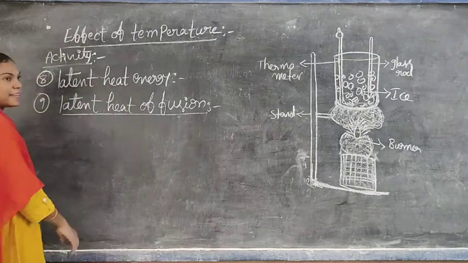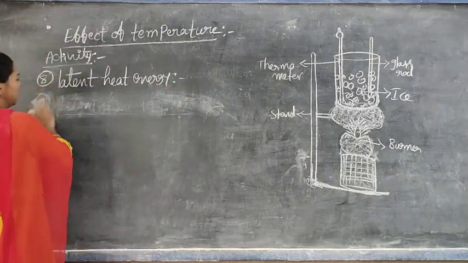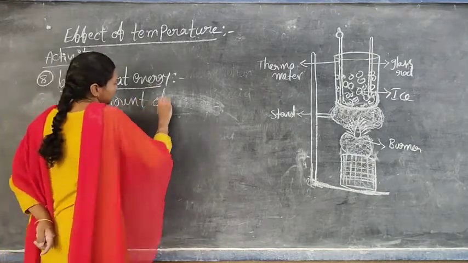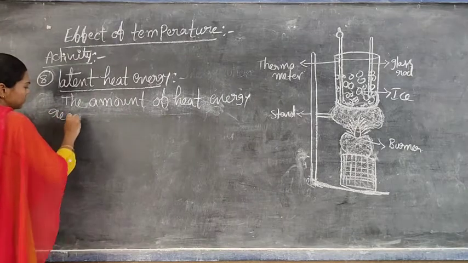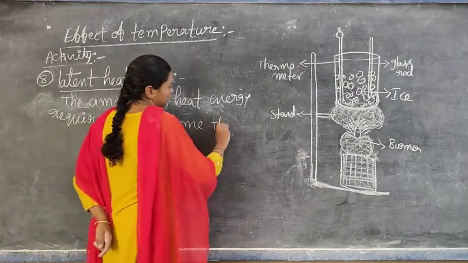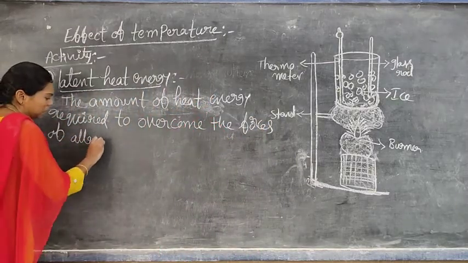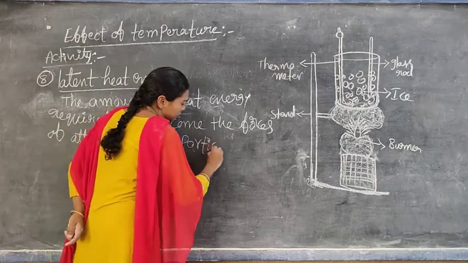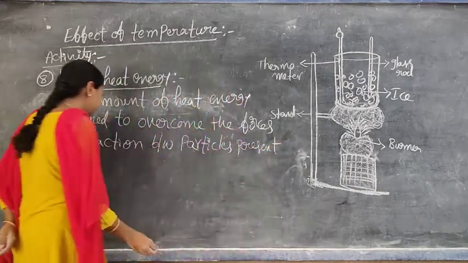I will write here what is latent heat energy. Latent heat energy definition: the amount of heat energy required to overcome the forces of attraction between the particles present in the matter.